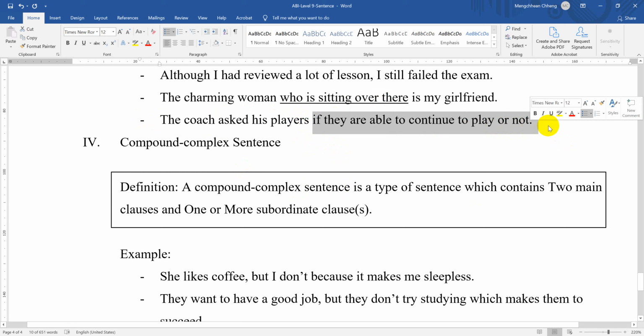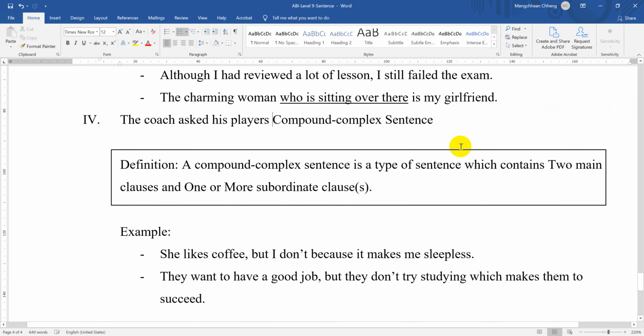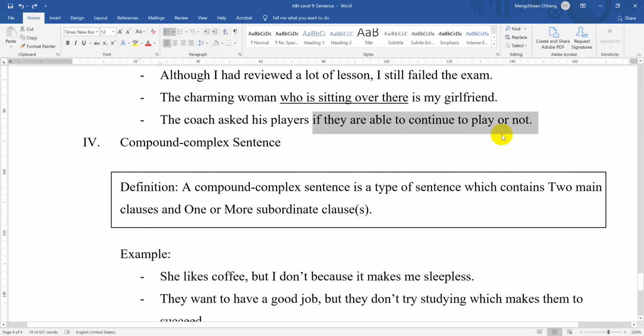If we omit from if to not, and we just keep only the coach asks his player, you can understand this sentence. When you can understand, it's easy to notice that it's a simple sentence.